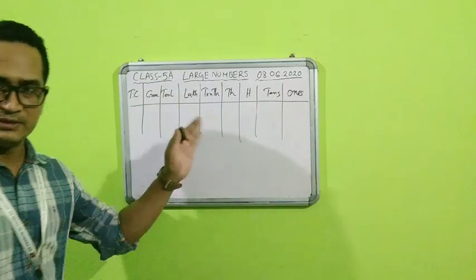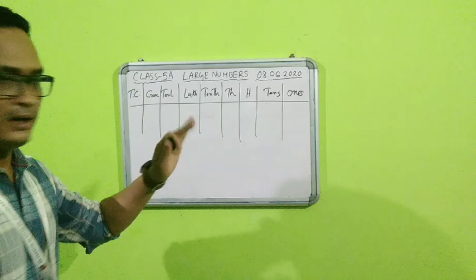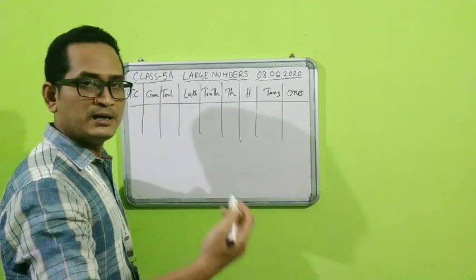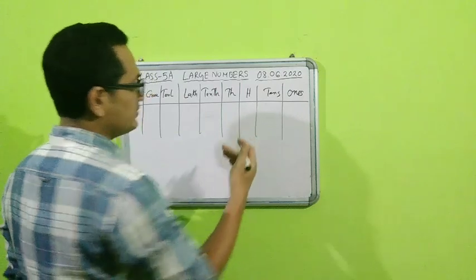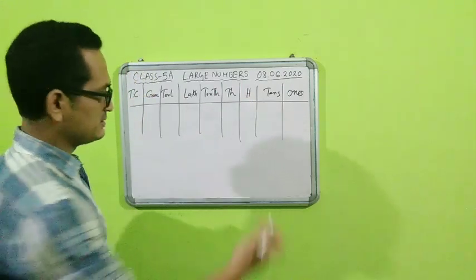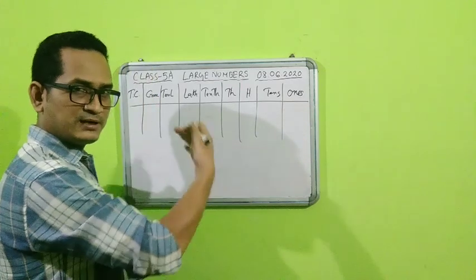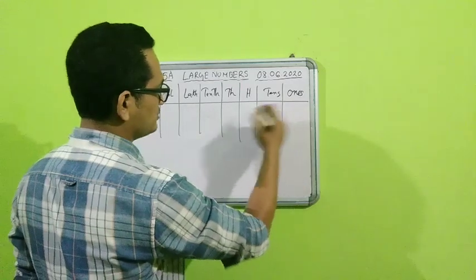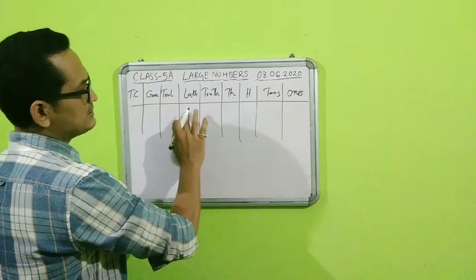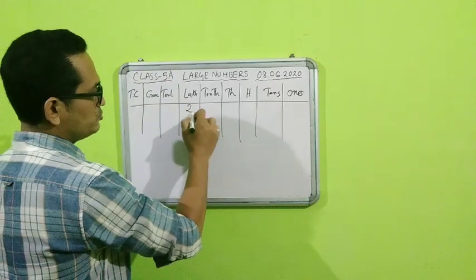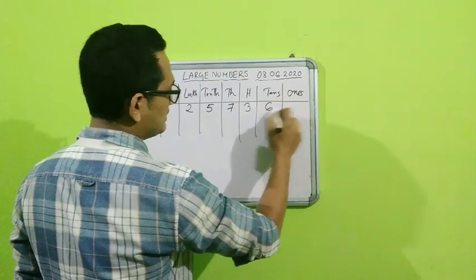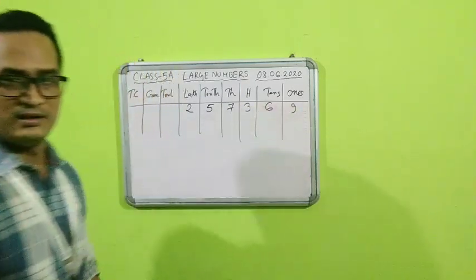If I make this in table form, students, please write down this table. Now I am going to put some digits here and we will try to read them. First, I will not take a very large number. Say I will take a 6-digit number first. Say here I put 2, 5, 7, 3, 6, 9.